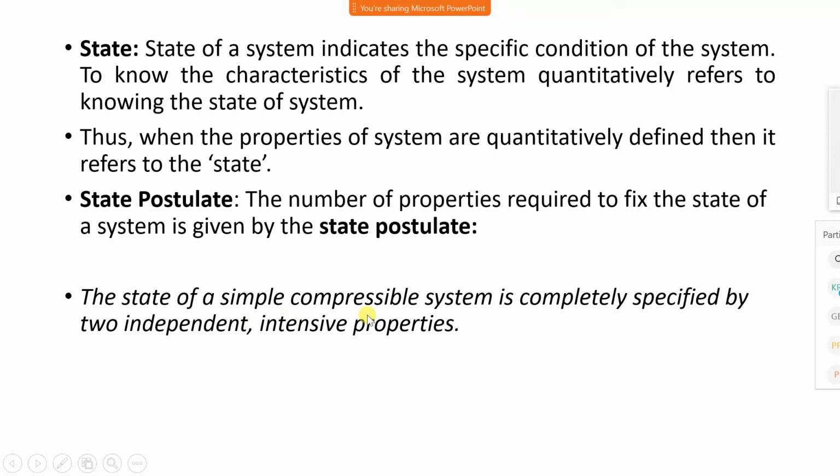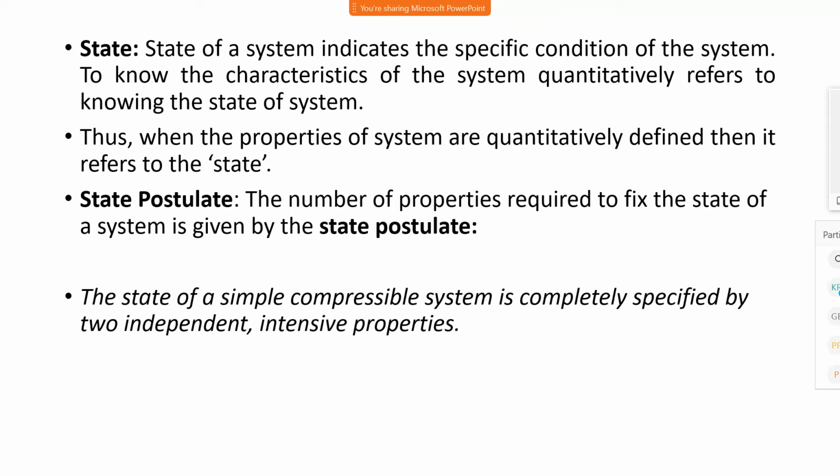The state of a simple compressible system is completely specified by 2 independent properties. Not necessarily both intensive; one may be extensive. Volume is an extensive property.